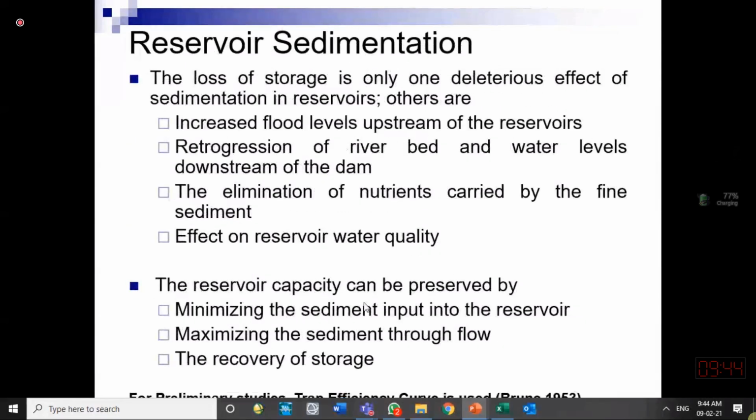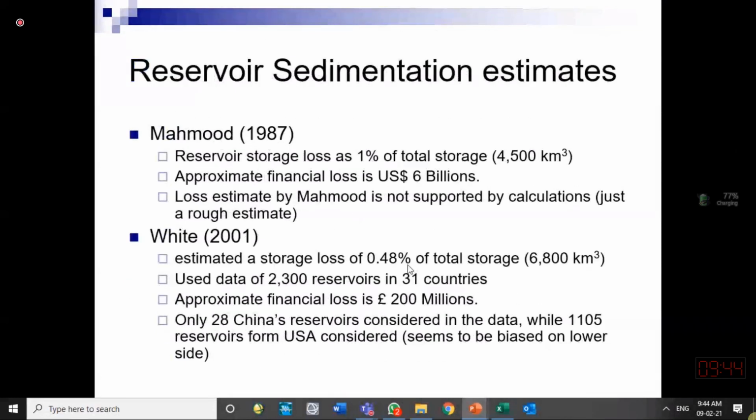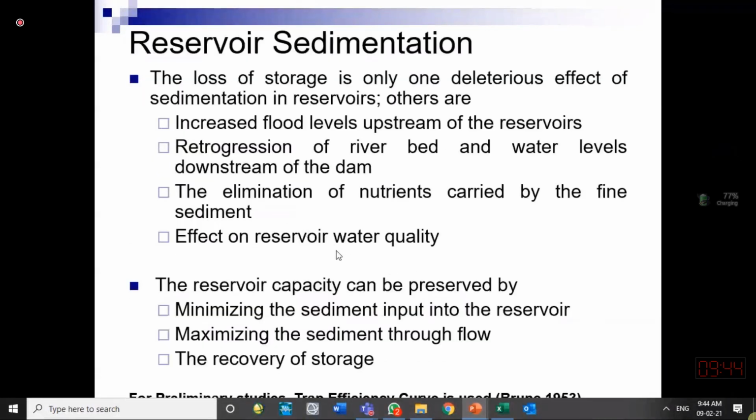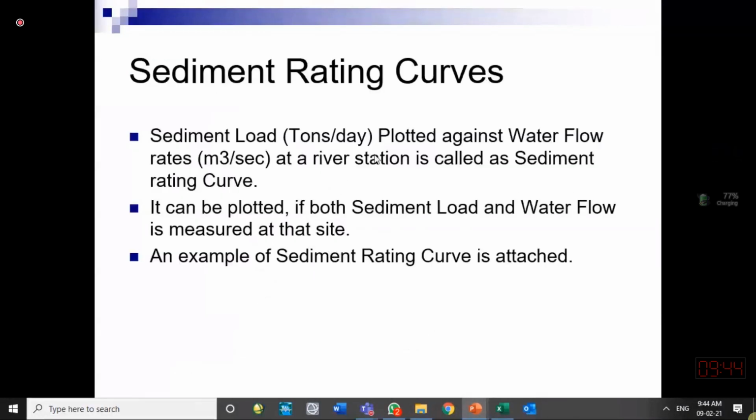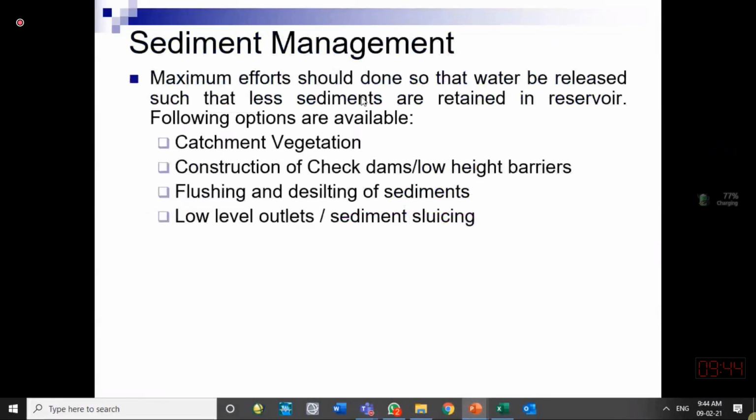Reservoir sedimentation, if you have time, go through it. Otherwise, I will tell you how to manage the sediment in a reservoir. There are 3-4 ways sediments are being managed in real life.